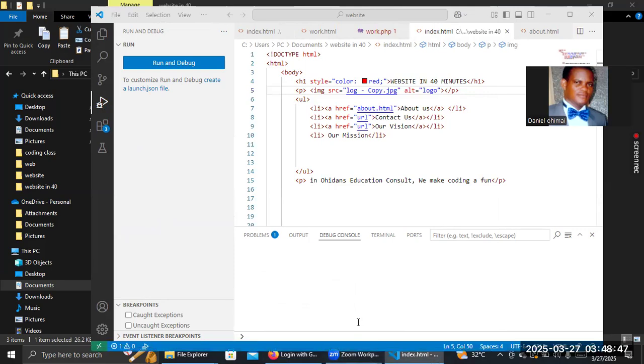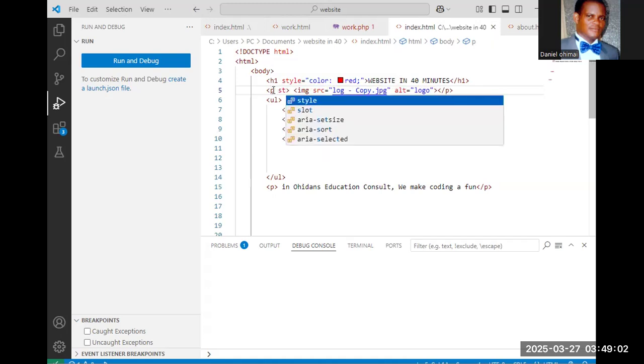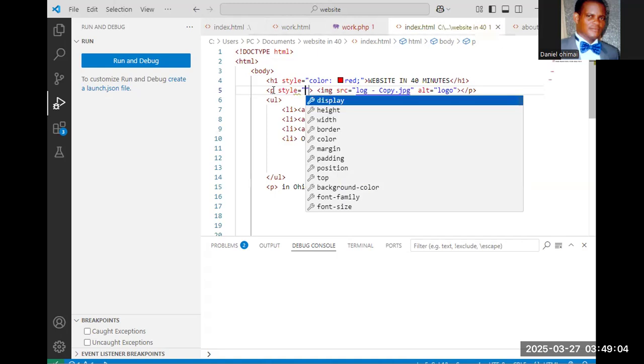So share my Visual Studio Code screen. So this one now, this logo, this image, this P element, I want to specify style. So I will say style.